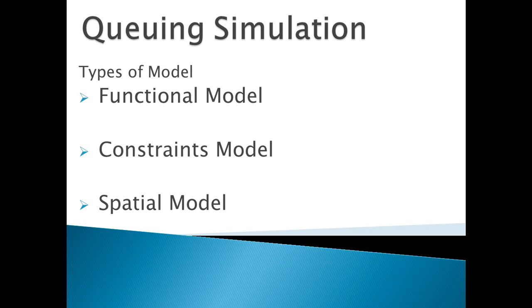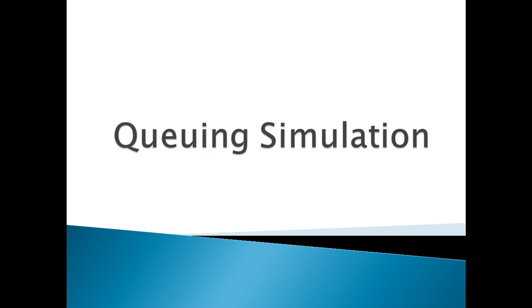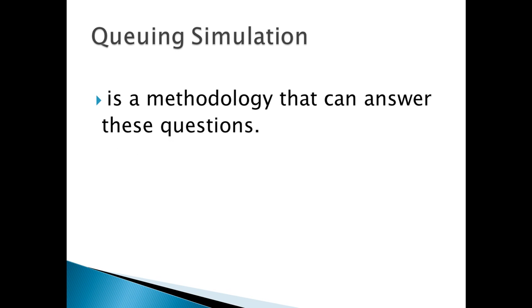Simulation. There are three types of model: functional model, constraints model, and spatial model. First is the queuing simulation. What is queuing simulation? Queuing simulation is a methodology that can answer these questions. What is the purpose of queuing simulation in our example about EasyPass?